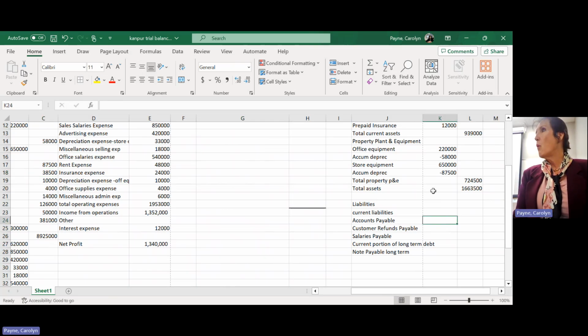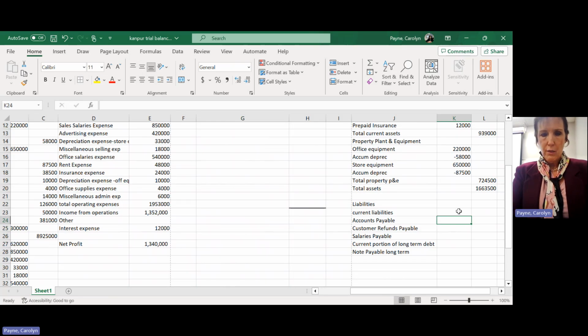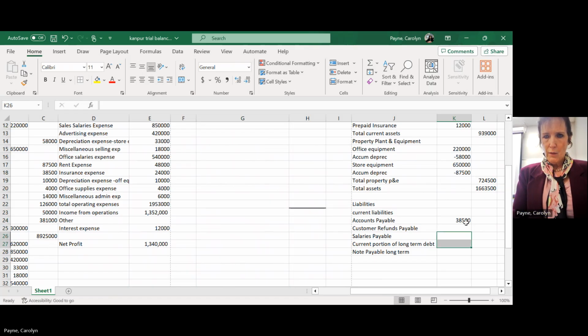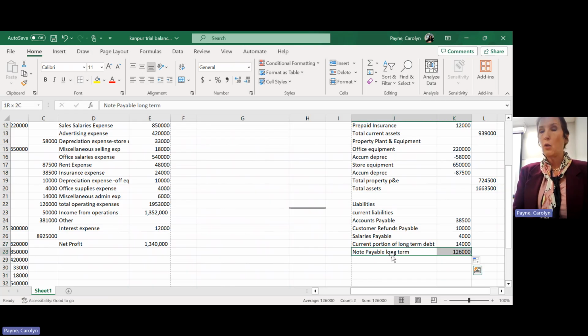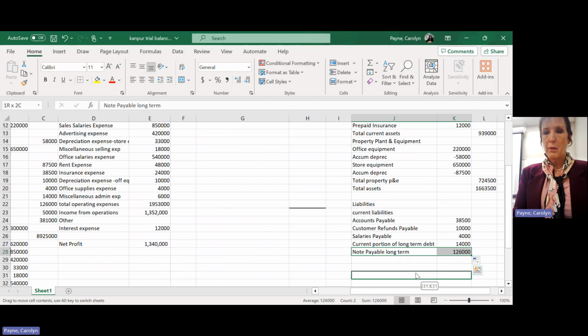Oops, I need to make my cell wider. So I'm going to go up there and hit that right margin again. All right, so I want C18. And I'm going to copy that down. But notice that I have a long term, that note payable long term. So that's not current, right? Because that's not going to be due within 1 year.